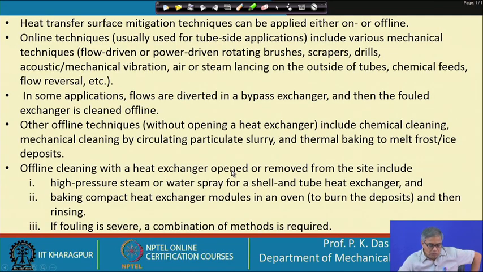Well, heat transfer mitigation techniques can be applied either online or offline.